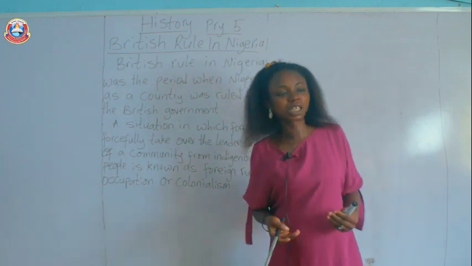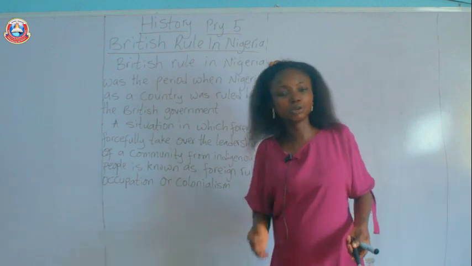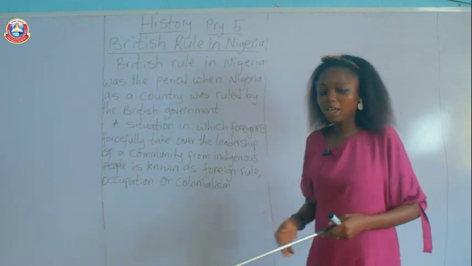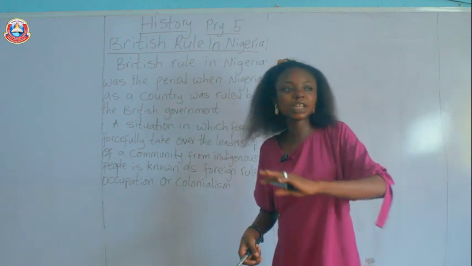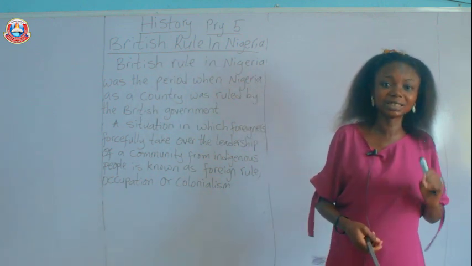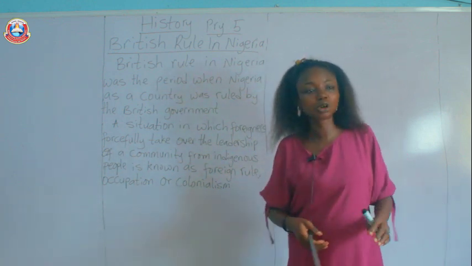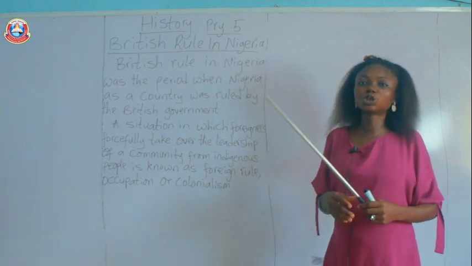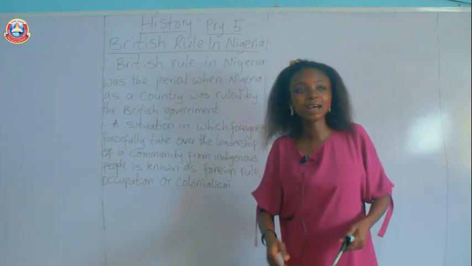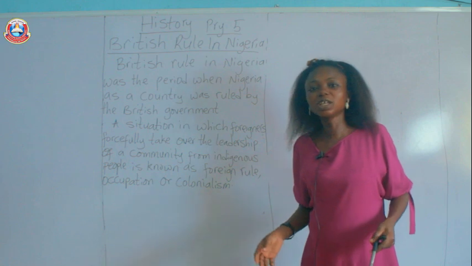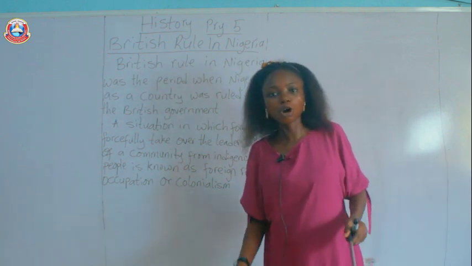Now, before the British came, how was the country being ruled? Before the British came, there were various communities. There was no general leadership in Nigeria as at that time. These various communities were ruled by traditional rulers, like Oba, Emirs, Obis, and all of that. So they were taking charge of their various communities.